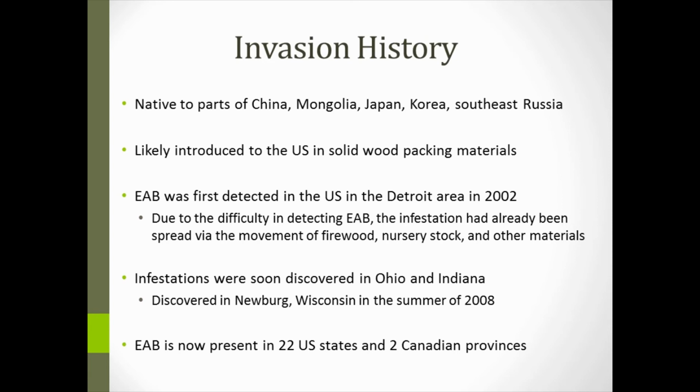Emerald ash borer was first detected in Detroit, greater Detroit area in 2002. By the time we actually figured out that it was in Michigan, the infestation was well established and had actually spread via infested firewood, nursery stock, and other materials. As a result, infestations were discovered soon in Ontario as well as Ohio and Indiana shortly thereafter.